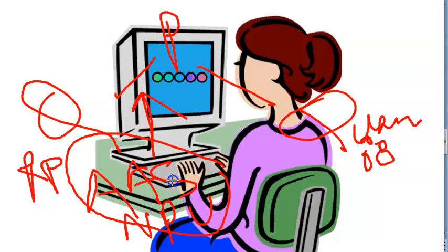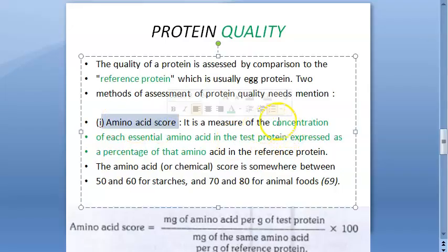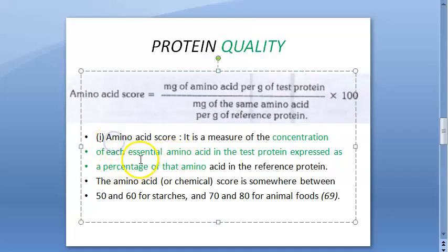Amino acid score asks what types of amino acids you are going to get, all the essential amino acids that you need. Then net protein utilization. And quantity you measure by protein energy ratio. We'll first look at the amino acid score. It is the measure of the concentration of each essential amino acid in the protein, expressed as a percentage of that amino acid in the reference protein. In the reference protein, what is the percentage of that amino acid, and in this test protein, how much of this essential amino acid is there?